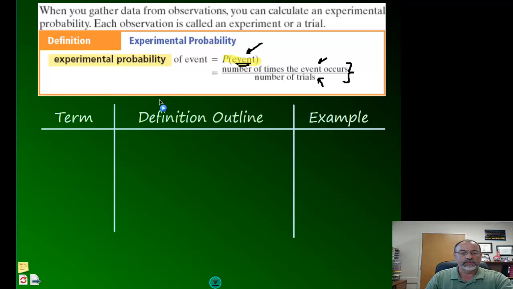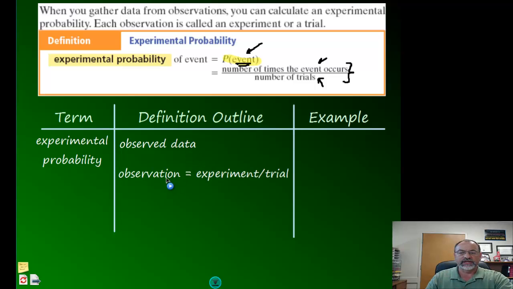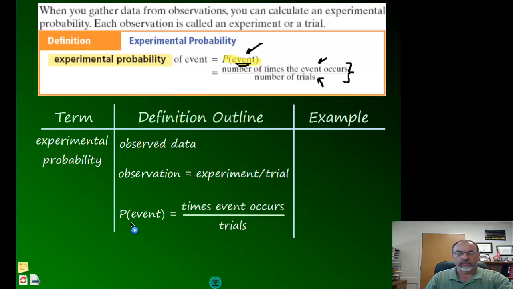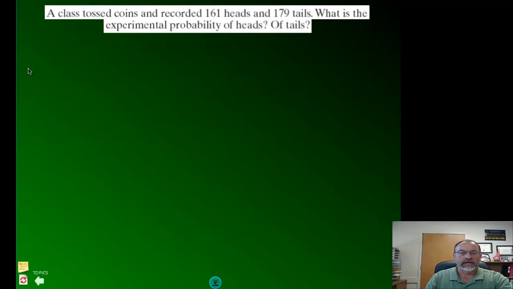So experimental probability is taking a look at observed data. Each observation that you look at, or each time the experiment is done, is called a trial. The way you write it is that the probability of the event occurring, whichever one you happen to be looking at, is the number of times that this event occurred over how many times you actually did the trial. So that's experimental probability.